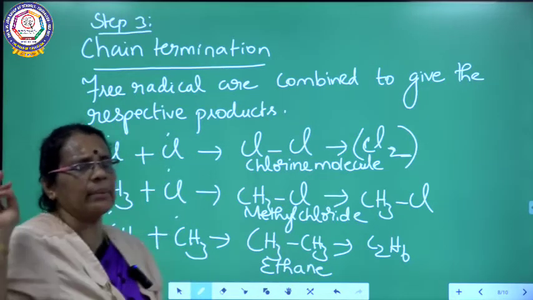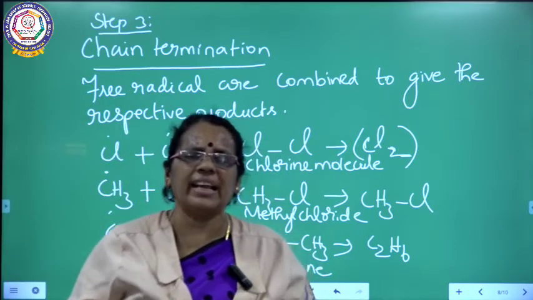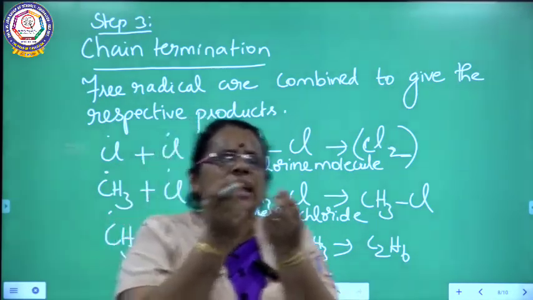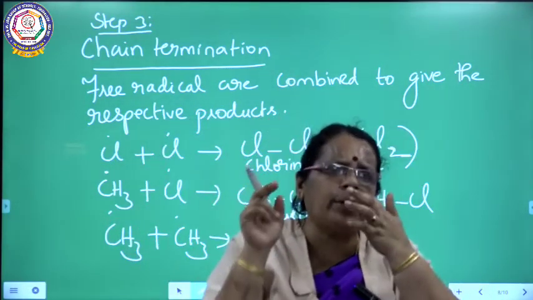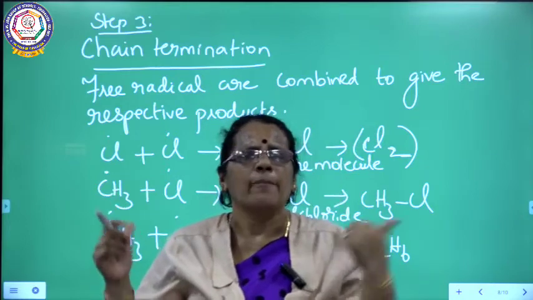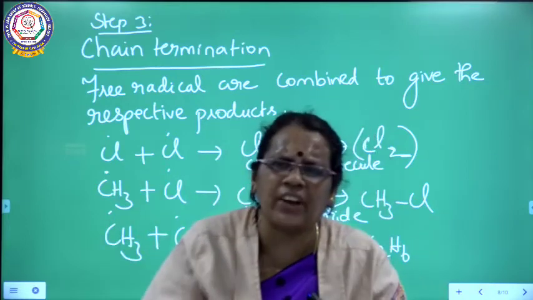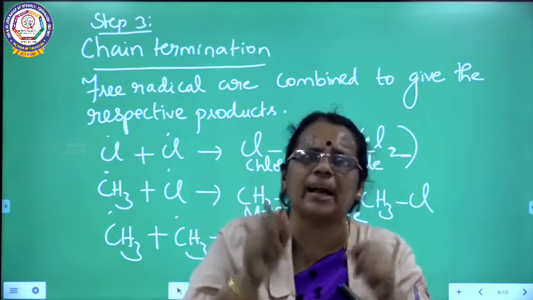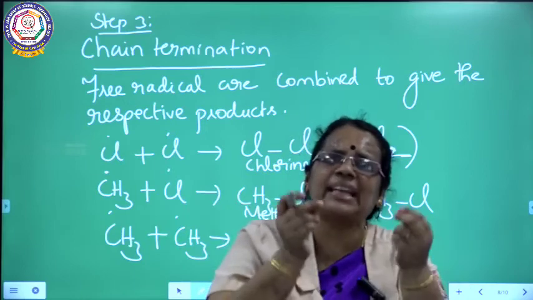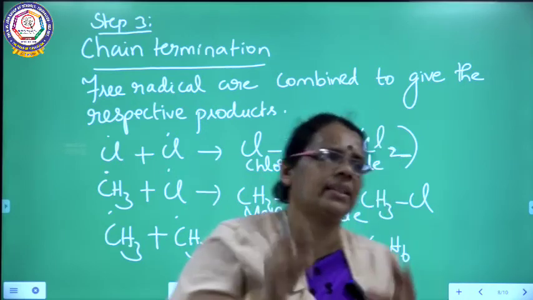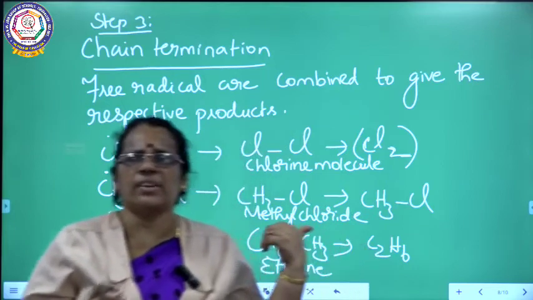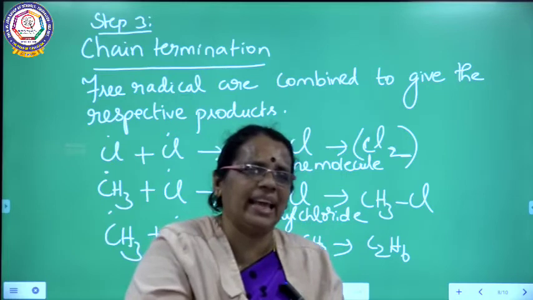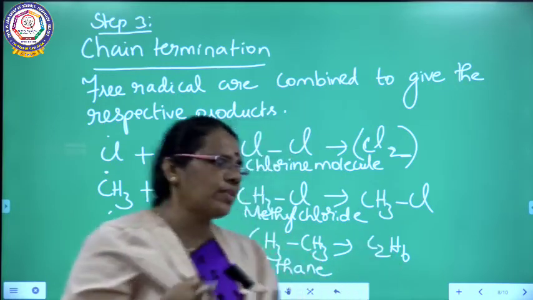So what is chain termination? Actually, the free radicals are combined to give the respective products. What is the first one? Two chlorine free radicals are combined together to give chlorine molecule. Whereas methyl free radical and chlorine free radical combine to give methyl chloride. Similarly, when two methyl free radicals are combined, you will be getting CH3 bond CH3, which is nothing but ethane. So in this halogenation reaction, methane is converted into ethane by halogenation. So up to this, halogenation is over.